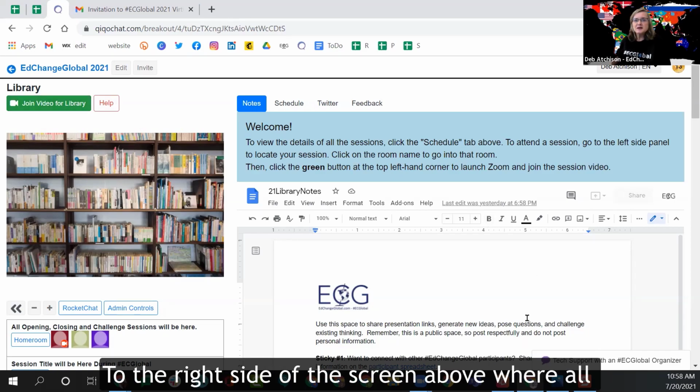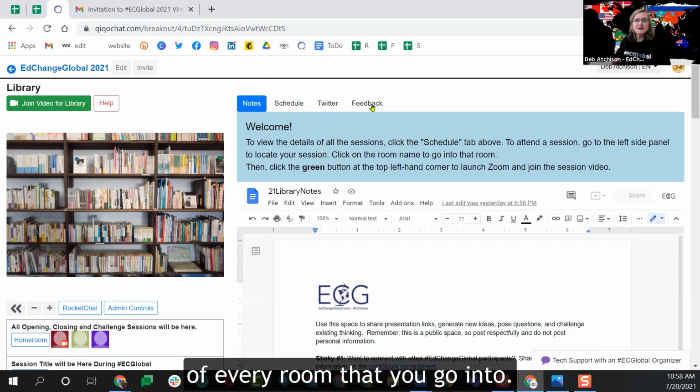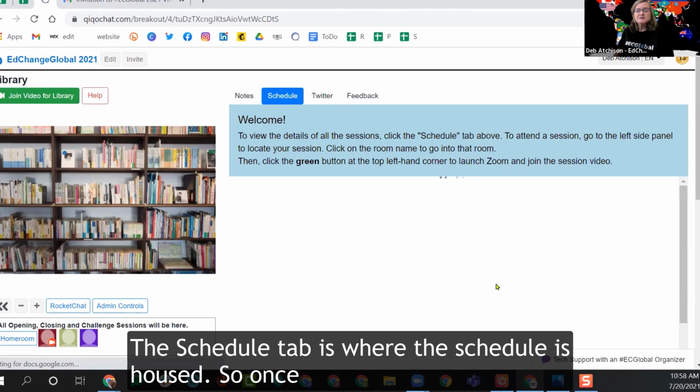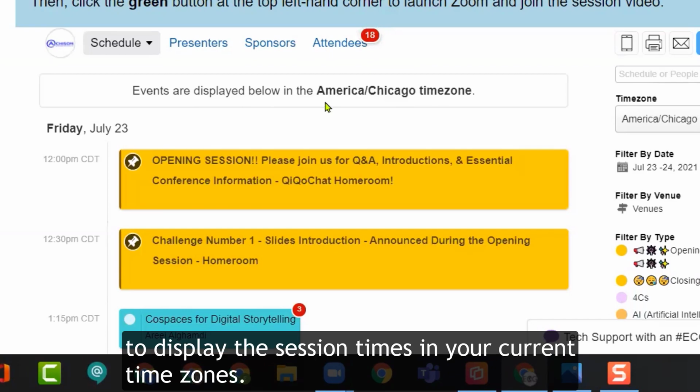Now, to the right side of the screen, above where all of the notes pages are, you will see these tabs at the top of every room that you go into. The schedule tab is where the schedule is housed. So once that schedule loads, the most important thing for you is to display the session times in your current